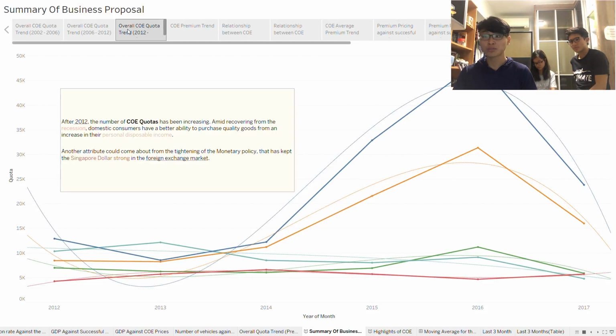This is also the recovery from the recession that we talked about, the world crisis in 2008, and domestic consumers have a better ability to purchase quality goods from an increase in their disposable personal income. Another attribute comes from the tightening of the monetary policy that has kept the Singapore dollar strong in the foreign exchange market.